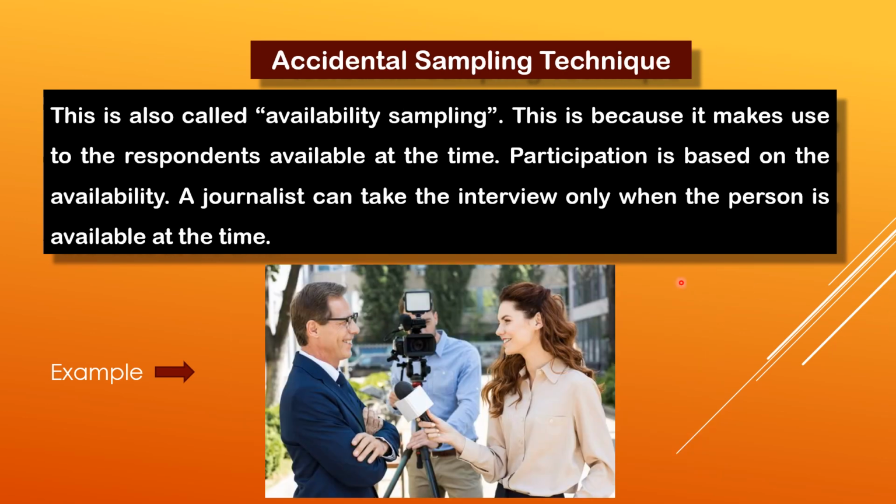Now, accidental sampling technique. This is also called availability sampling. This is because it makes use of the respondents available at the time. Participation is based on the availability. Like a journalist can take the interview only when the person is available at that time. We can see in the example that this lady is taking interview of this person only when this person is available. So it is called the availability sampling.